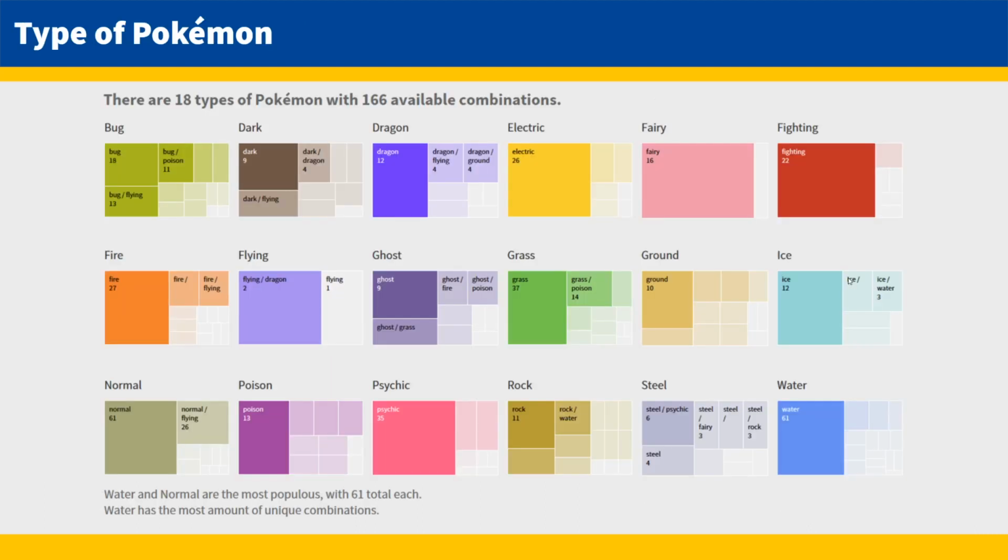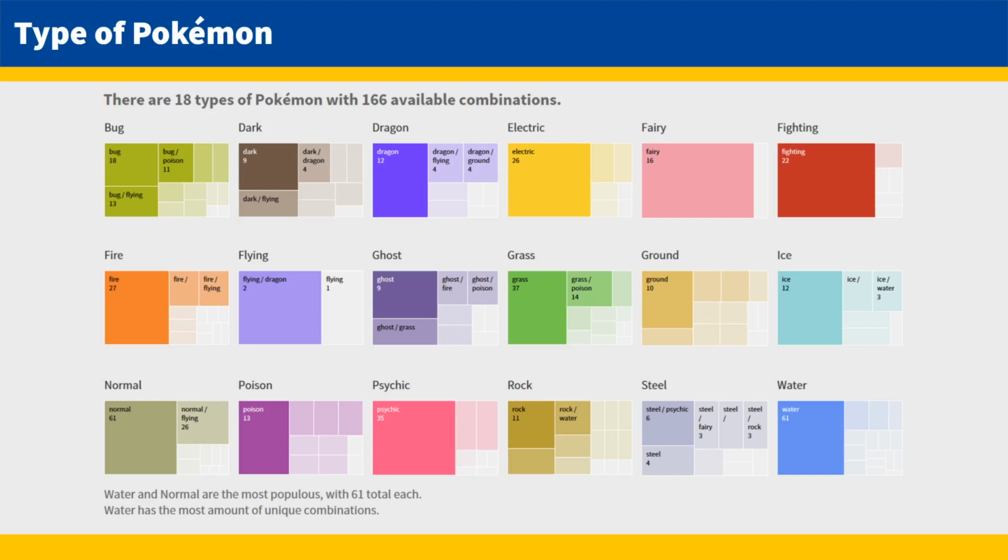Before we get into how to find the most powerful Pokémon, we need to understand a few basics about them. Pokémon are classified into types. There are 18 main types of Pokémon. Pokémon can, but do not always, have 2 types assigned to them, for example, grass and bug. This leaves us with 166 different combinations of Pokémon as of Generation 7. To get this number, I created a calculated field that combined the first and second, if there was a second, type of Pokémon into one field.